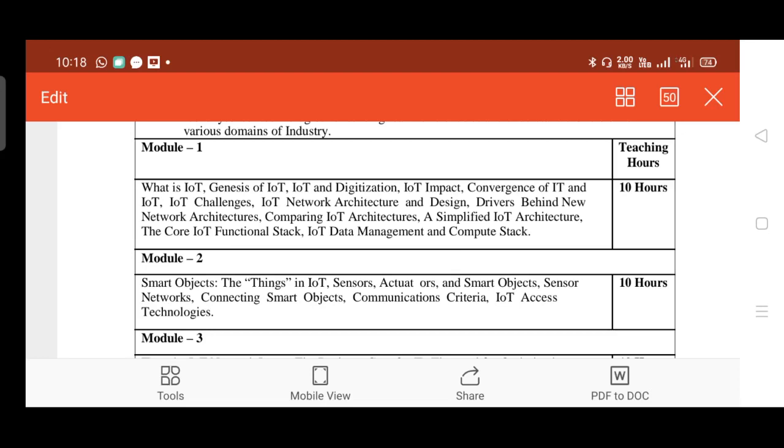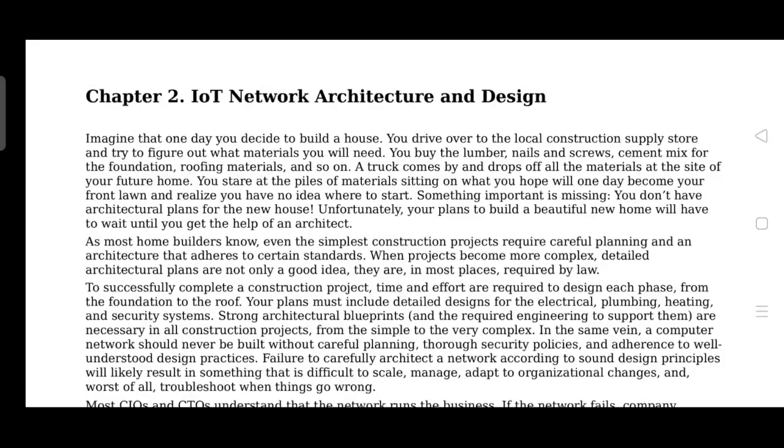In this session, let us discuss the network architecture and design of IoT, followed by drivers behind new network architecture, comparing IoT architectures, followed by simplified IoT architecture, functional stack, and management and compute stack. Okay, fine. Let us begin with the network architecture and design for IoT. So chapter 1 is completed. The topics we have discussed till IoT challenges belong to chapter 1 of the textbook. So the next one is about network architecture and design.